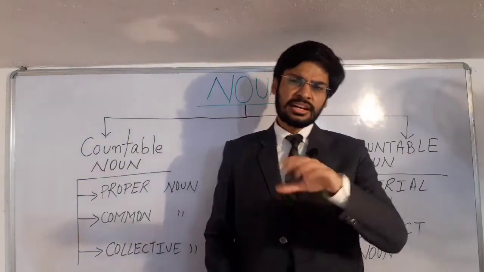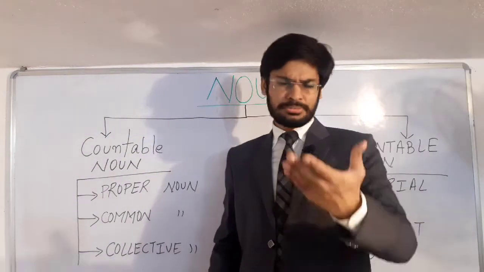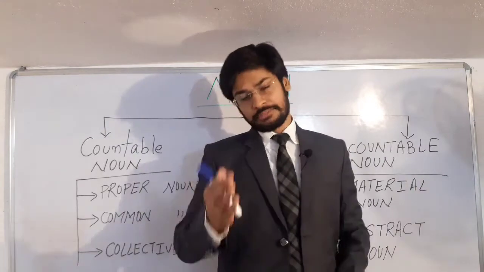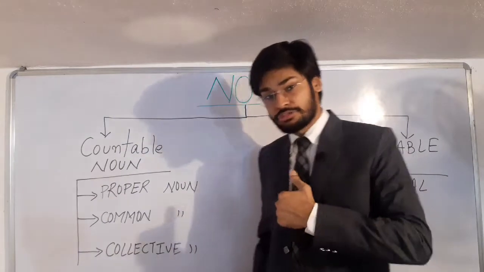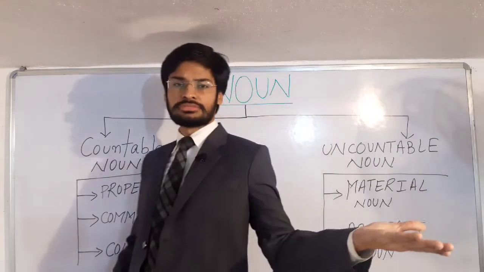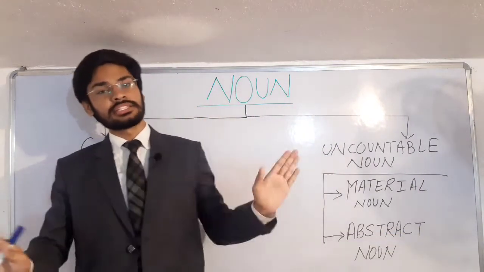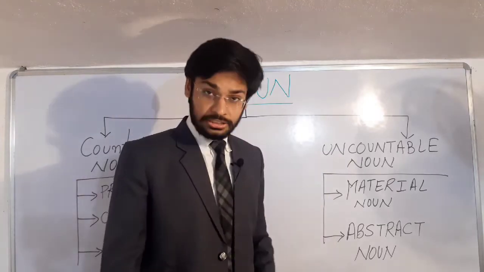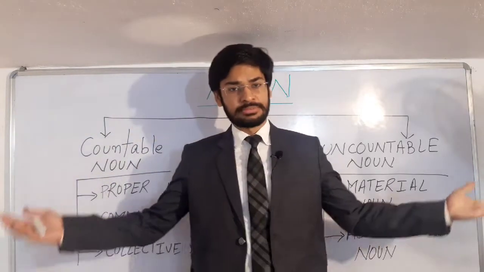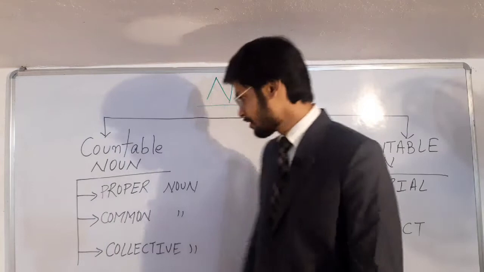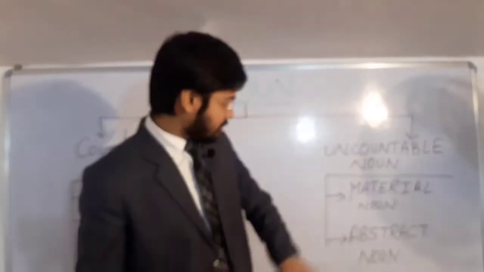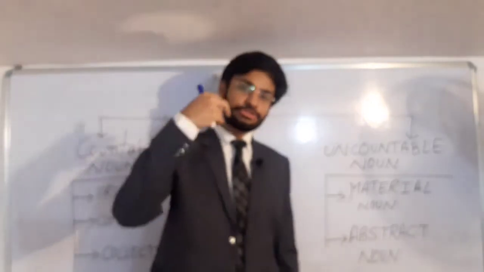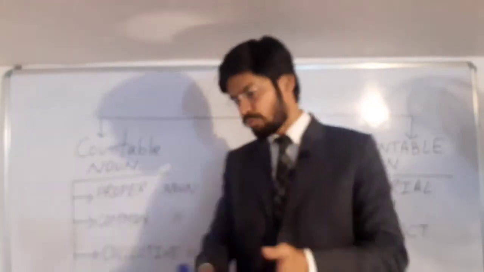So students, what is this countable? You must be knowing, nouns which can be counted. जिन nouns को हम गिन सकते हैं. And what is uncountable? Noun which cannot be counted. जिन संज्ञाओं को हम गिन नहीं सकते हैं. So the first classification of noun has been done in two types. And further, this countable noun has been divided into three types, and this uncountable noun has been divided into two types. So let us begin one by one.